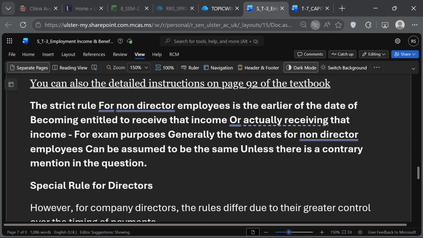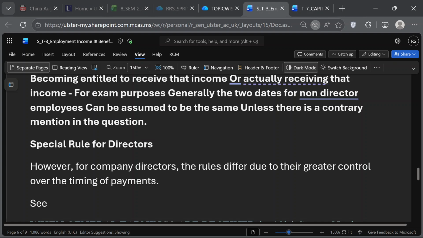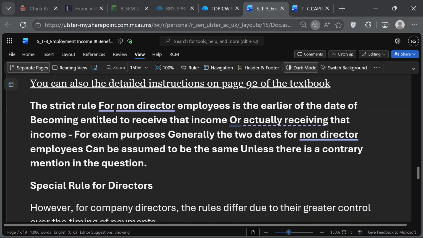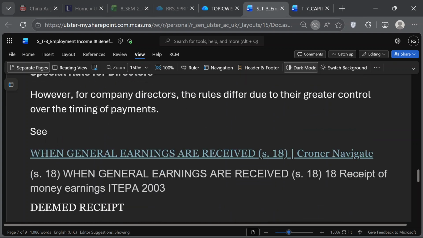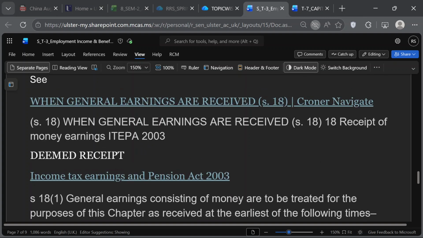All right, so let's go through the rules. The rules are given in the section. The strict rule is actually receiving that income, so essentially the whole thing is grounded in receipt. There is a special rule for directors, where the rules will differ. Let's look at this law section, that will make things make sense. The basic idea in the taxation of employment income is receipt. We go by when the earnings are received.